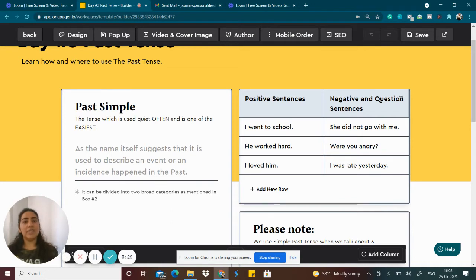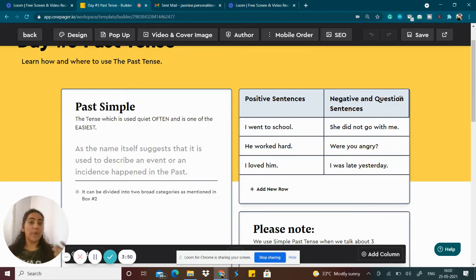So I loved him. The moment you add the verb two form in your sentences or in your speech, the listener is going to understand that you are talking about an incident which has already been done in the past. Why? Because you are using the verb two form.